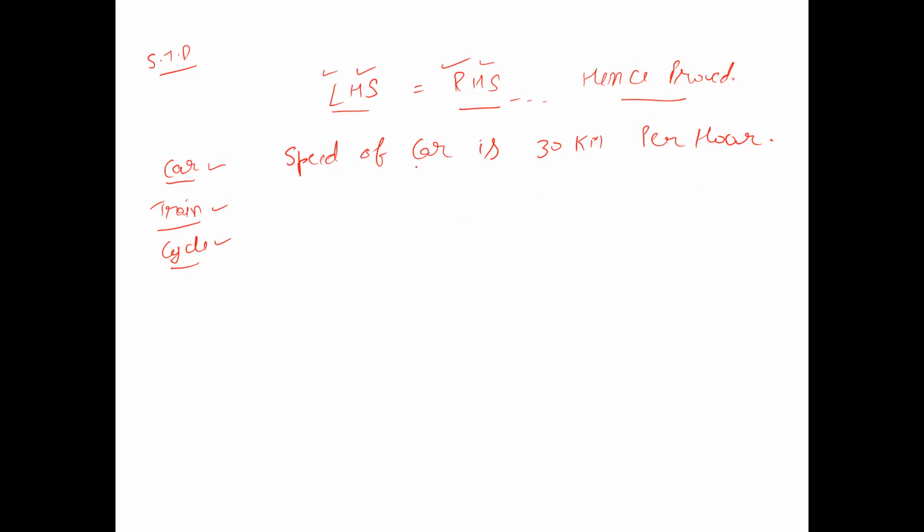And in this example, I have taken this moving object as a car. So now understand this equation or this line. Three items have been given. Okay, the first is speed, and the second is distance, and the third one is time. Okay, so now speed is a function of two things.